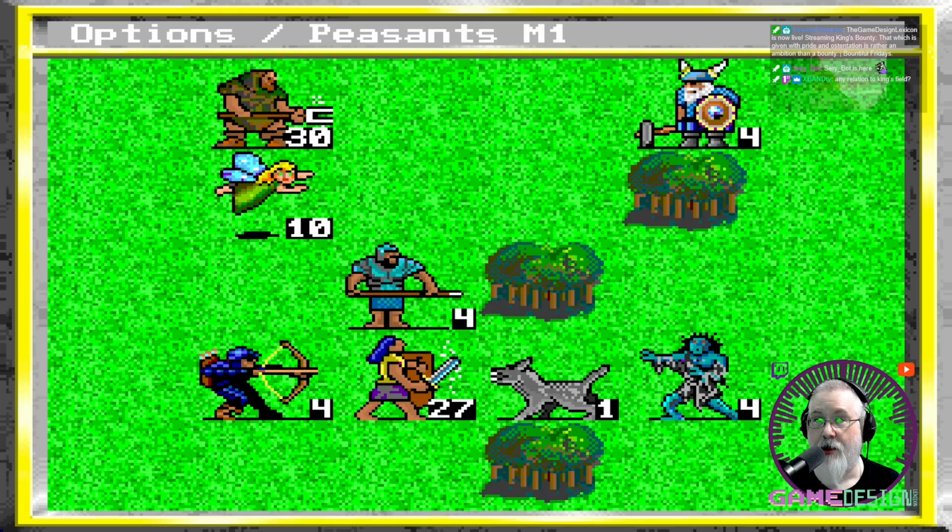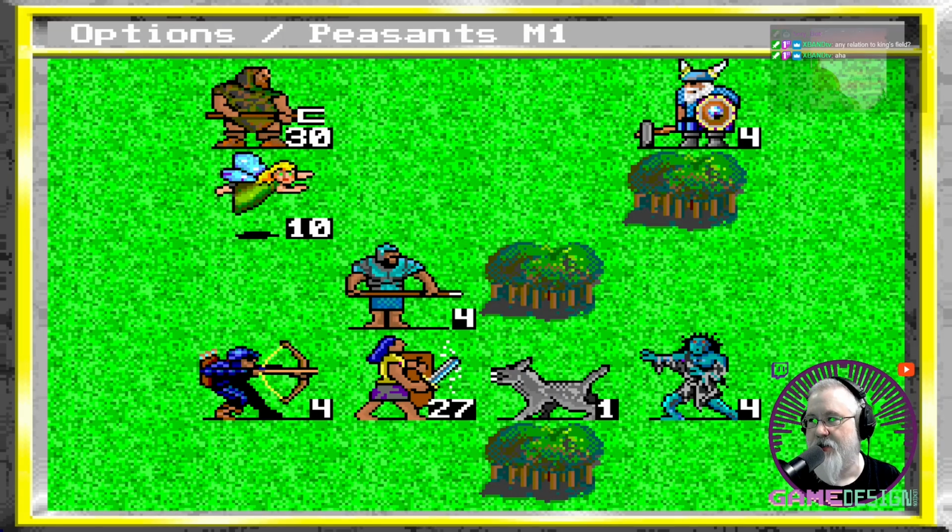This one is King's Bounty, so you may be more familiar with this type of game if I mention Heroes of Might and Magic, because that is the game series that pretty much made this genre popular, right? Heroes of Might and Magic is the big one in this field.